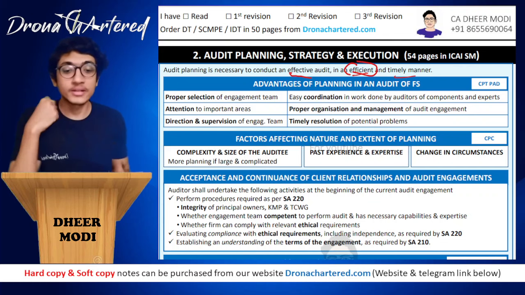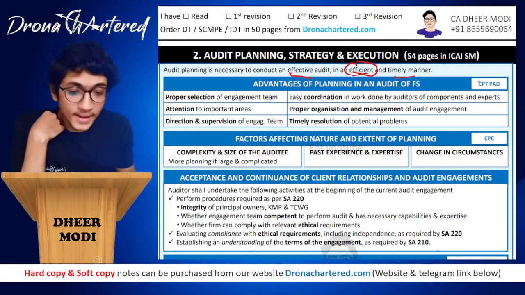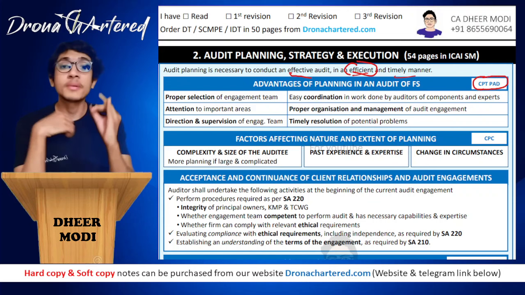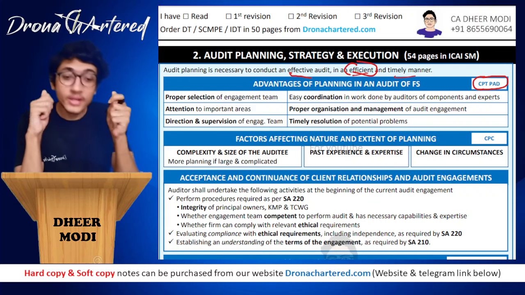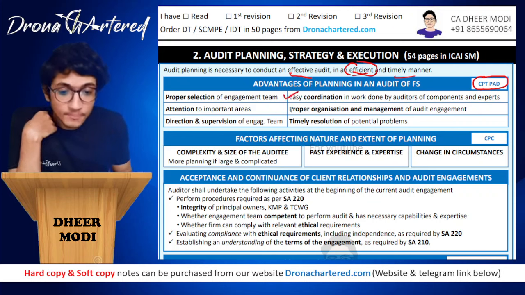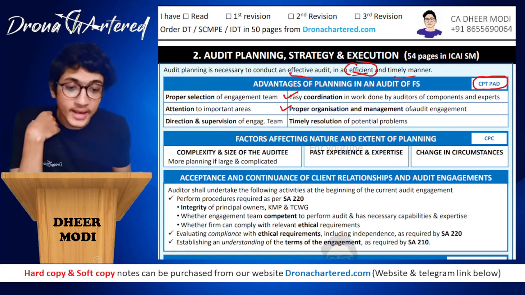So our first is your advantages of planning in an audit of financial statements. What are your advantages of planning? So for planning, it is your CPT pad, that is your CPT exam. So for the CPT exam, you need a writing pad. So this is your advantages of planning, that is your CPT pad. Okay. So your CPT pad stands for easy coordination, proper organization and management of audit engagement.